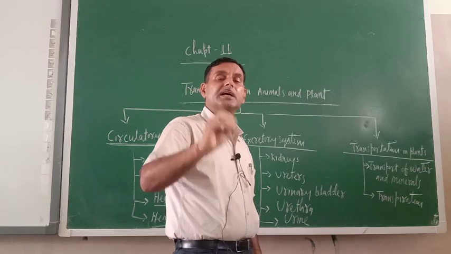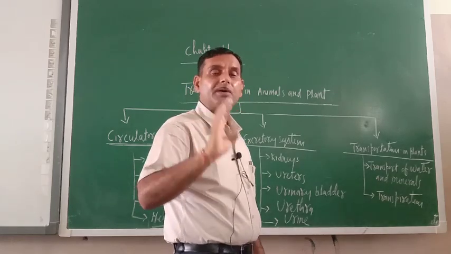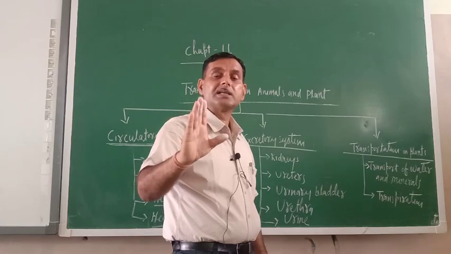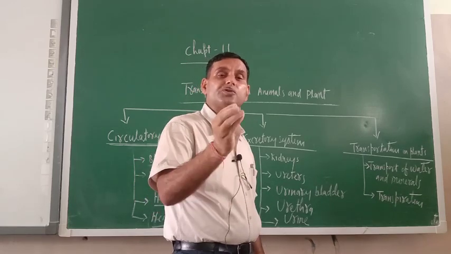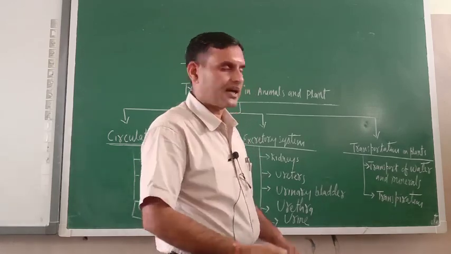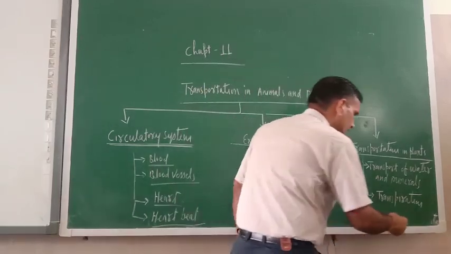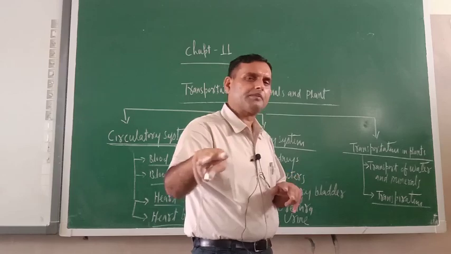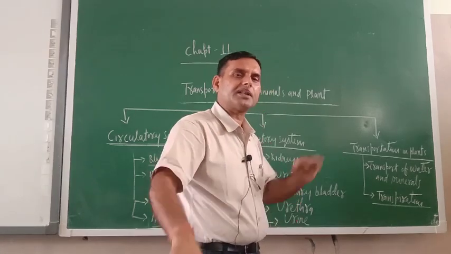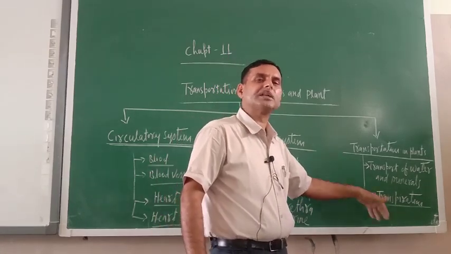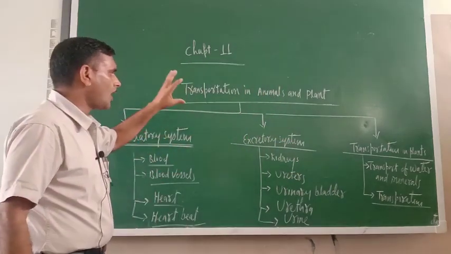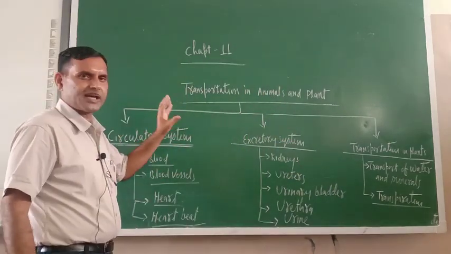Transpiration is the process of evaporation of water from the surface of leaves through stomata. So transpiration is one type of evaporation only, but this is happening especially in plants, that is why it has got a special name, that is transpiration. So this is the overview or outline of this chapter.